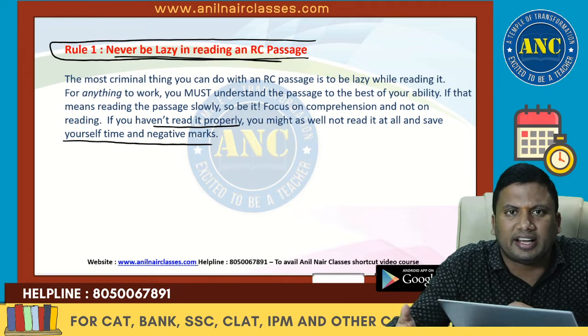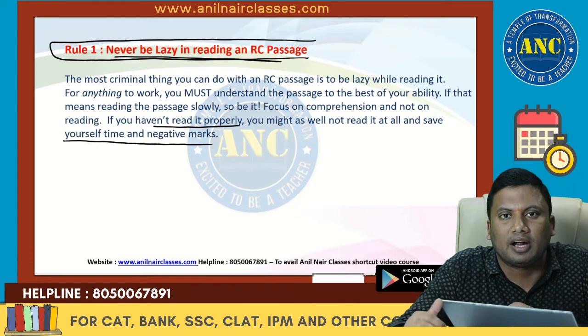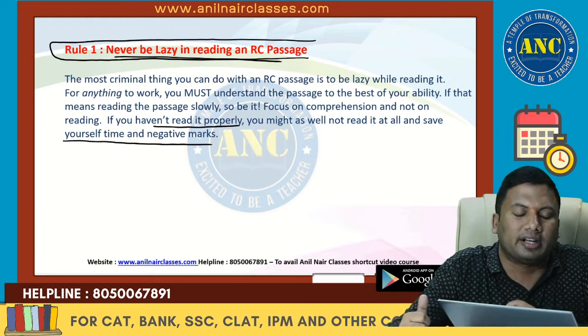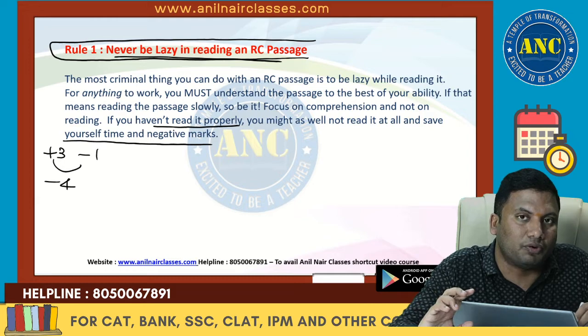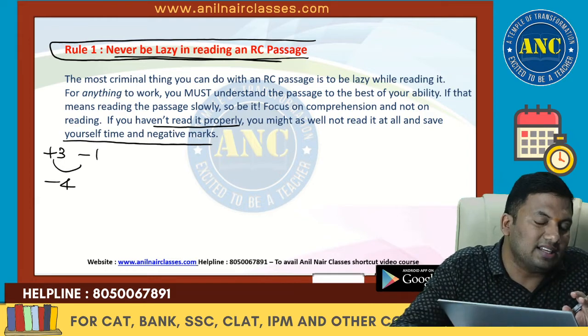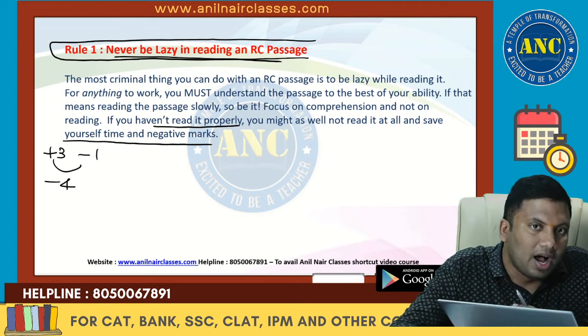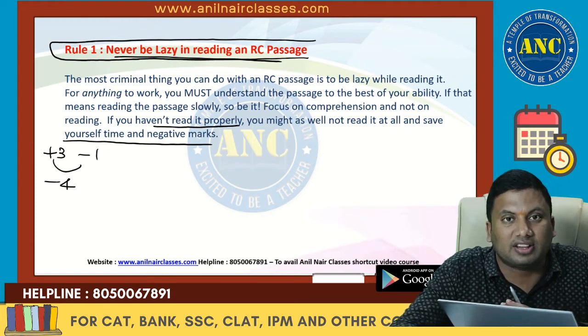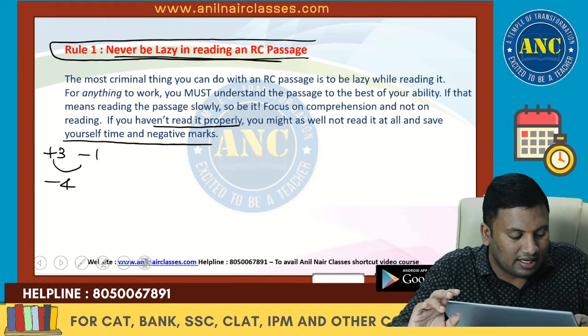You have taken that x is a natural number, but in the question it is given that x is a whole number and the value 0, you ignored it. Instead of getting +3, you got -1. The net effect is -4. So never be lazy, not only for an RC passage, but also for all the 3 sections and all the 3 subsections of the CAT paper. I hope it is clear. Never be lazy in reading the passage.